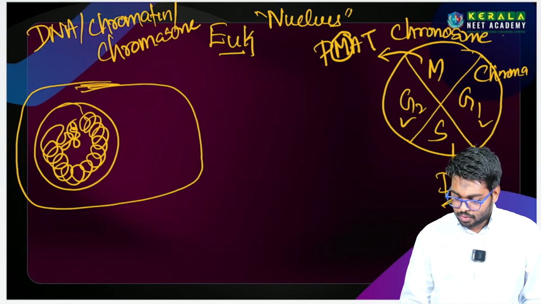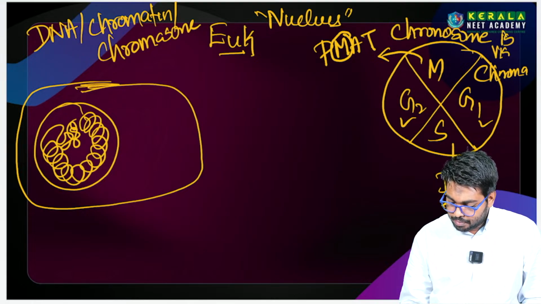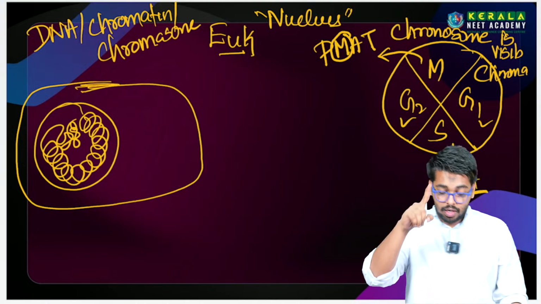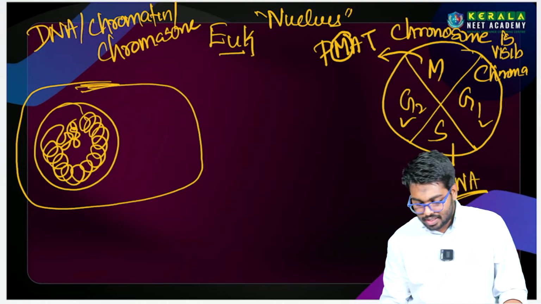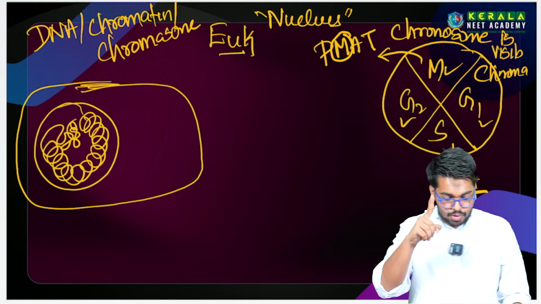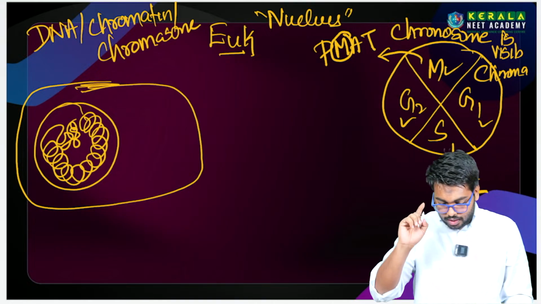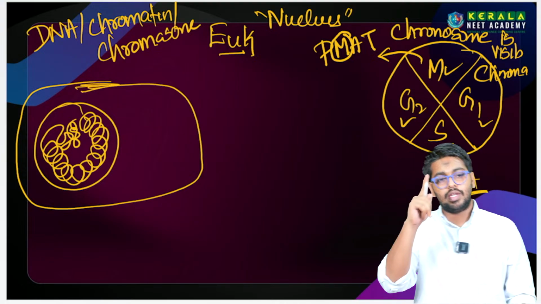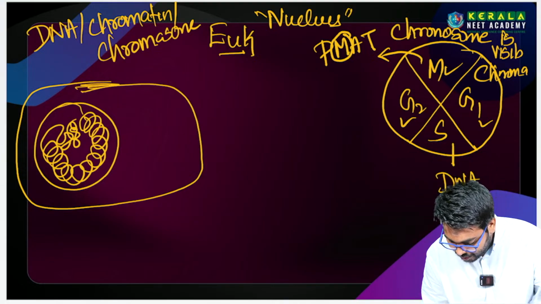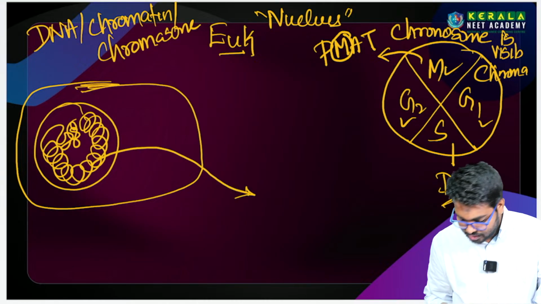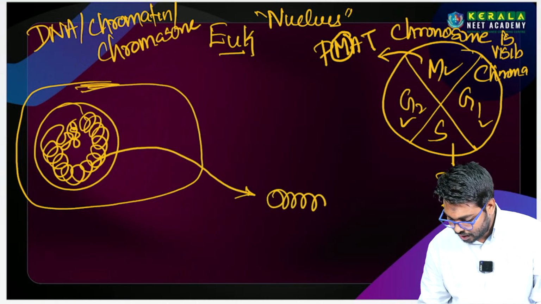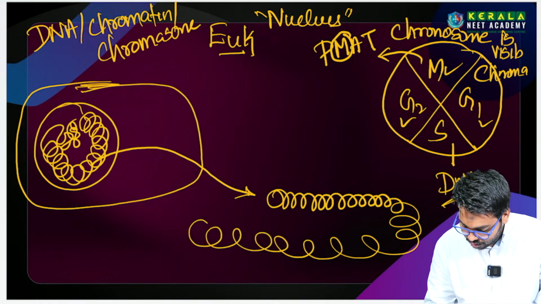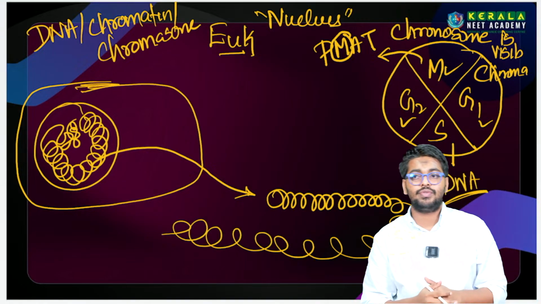The chromosome is visible only in metaphase; until then, the chromosome will not be visible under the microscope. Now let us go to the next part, the packaging part. I'm taking this in the chromatin. So my question is, how is the chromatin formed?